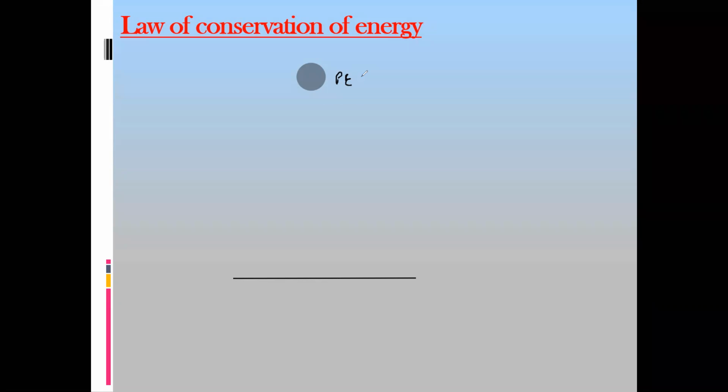An example: this object is having 100 joules of gravitational potential energy. As it falls, the speed will increase. At the center or halfway, what happened to the potential energy? Because the height is decreasing, its potential energy will decrease.